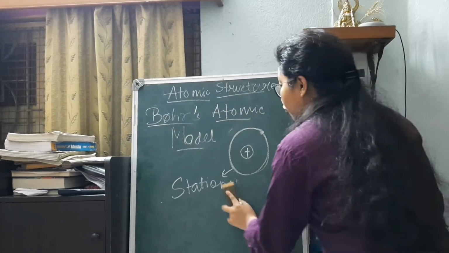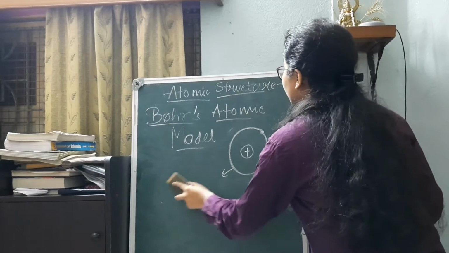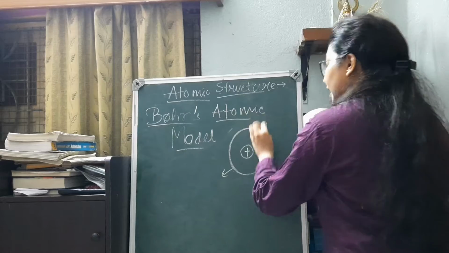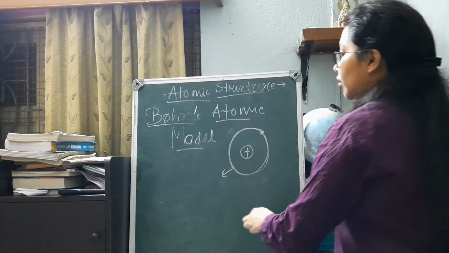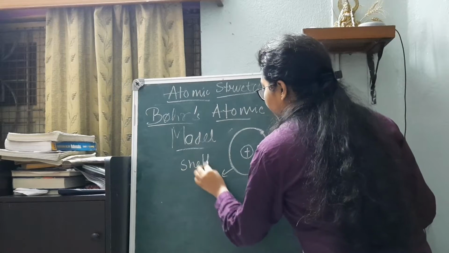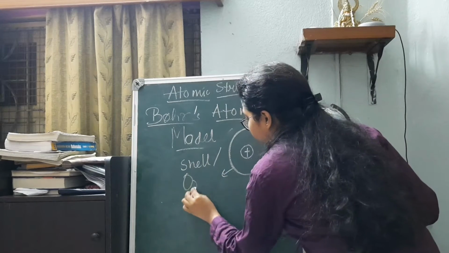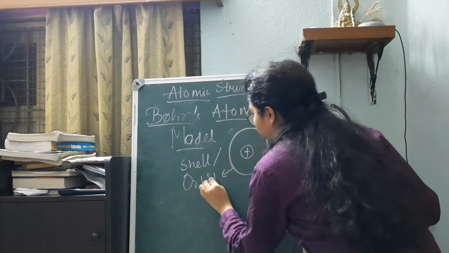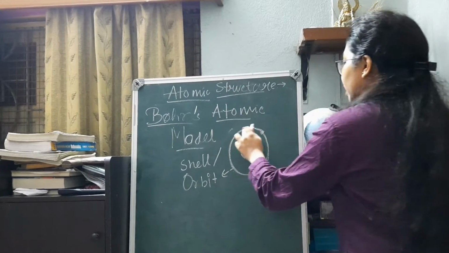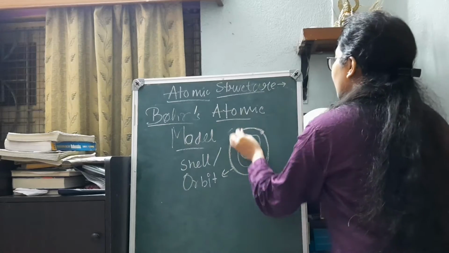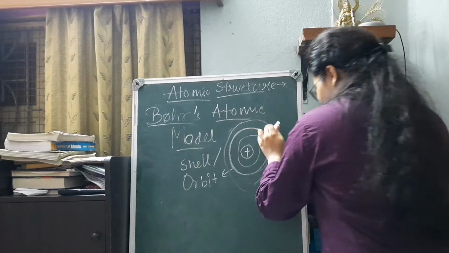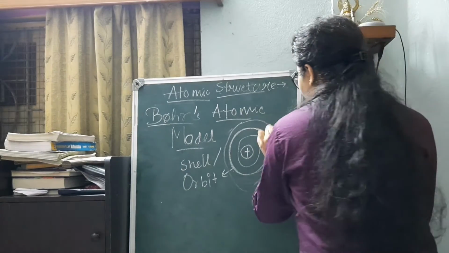Then, more specifically, he also said that every electron is associated with a specific shell or orbit, not with any shell. If this is the electron, it is associated with only this shell. It cannot jump off to the next adjacent shells. It will always be in its own present shell.